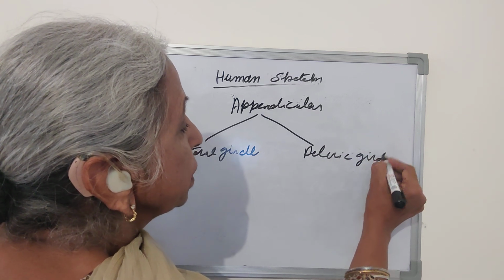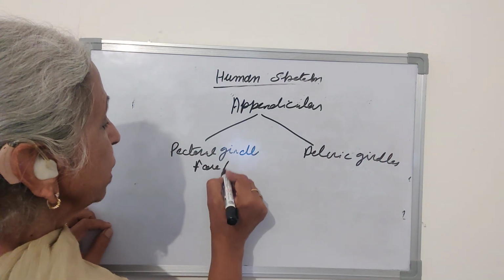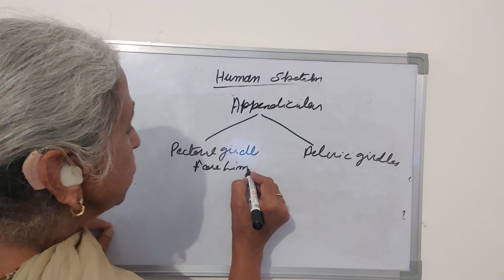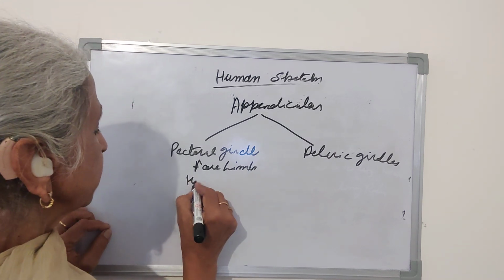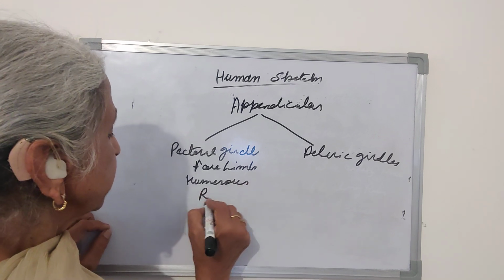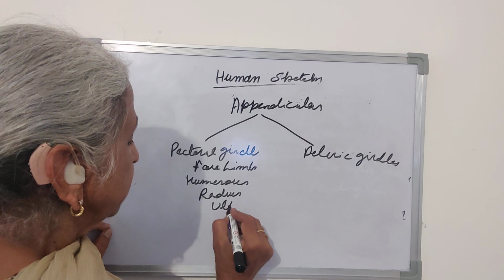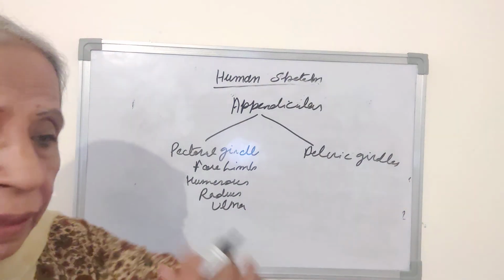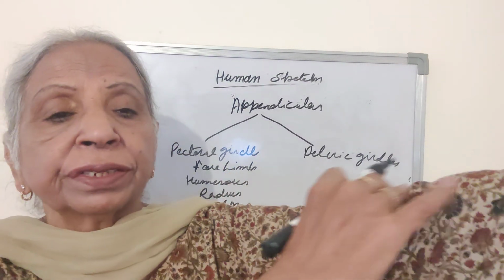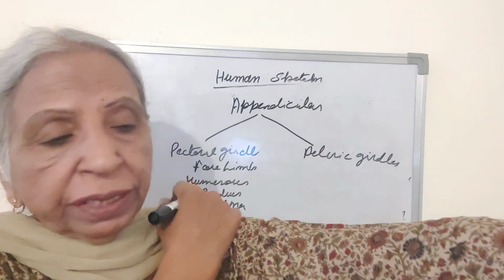The pectoral girdle is attached to the forelimb. The forelimb has upper three bones: humerus, radius, and ulna. This portion is the humerus. This bone is the humerus. It is attached to the pectoral girdle.